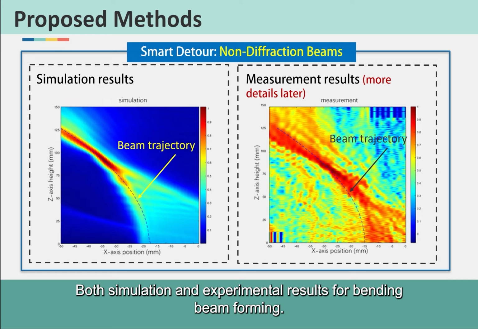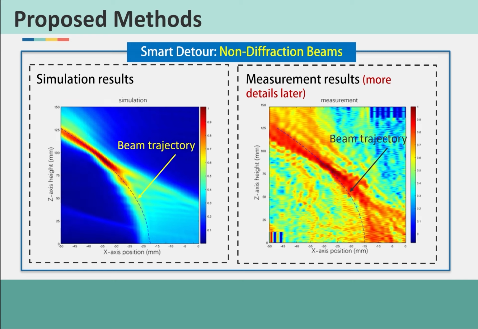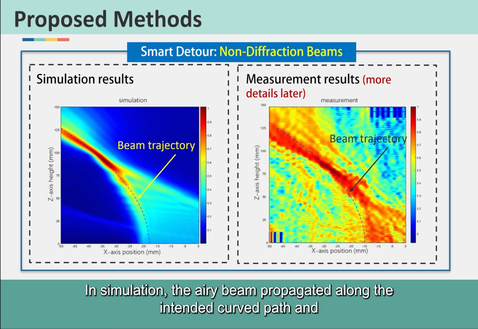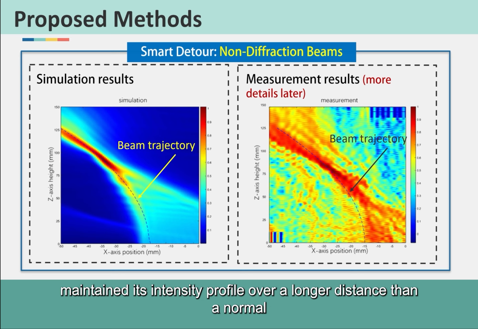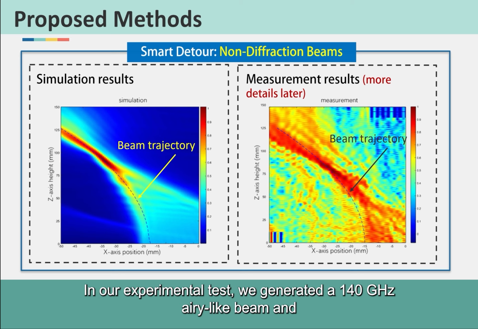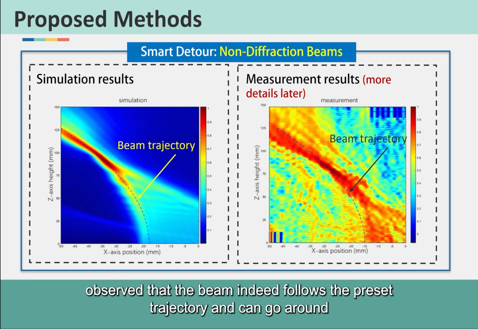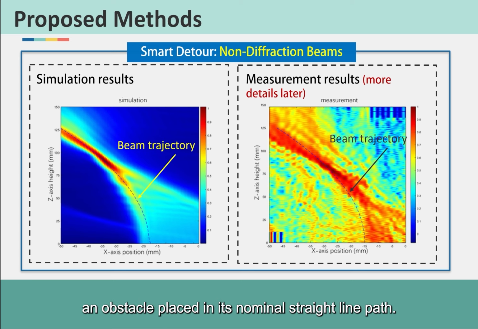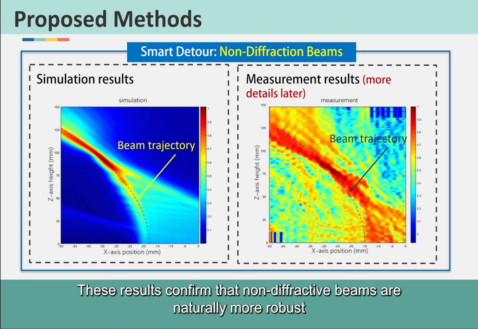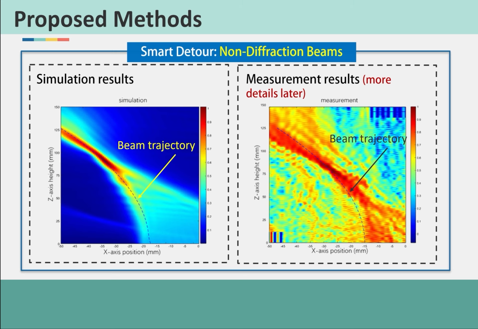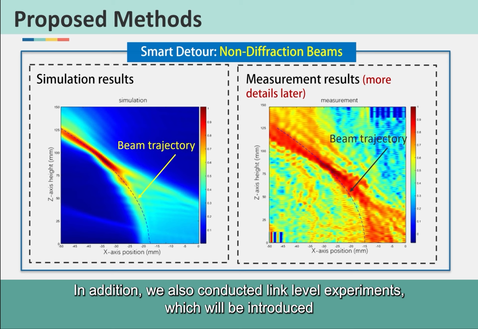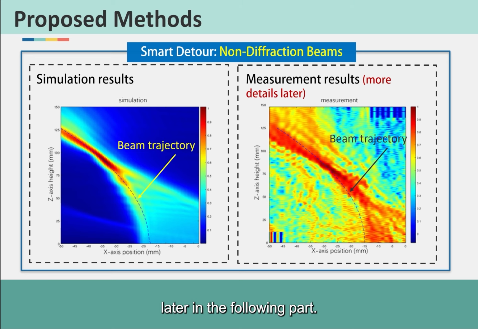Here are both simulation and experimental results for bending beamforming. In simulation, the Airy beam propagated along the intended curved path and maintained its intensity profile over a longer distance than a normal diffracting beam. In our experimental test, we generated a 140 GHz Airy-like beam, and observed that the beam indeed follows the preset trajectory and can go around an obstacle placed in its nominal straight-line path. These results confirm that non-diffractive beams are naturally more robust against small obstructions. In addition, we also conducted link-level experiments, which will be introduced later in the following part.